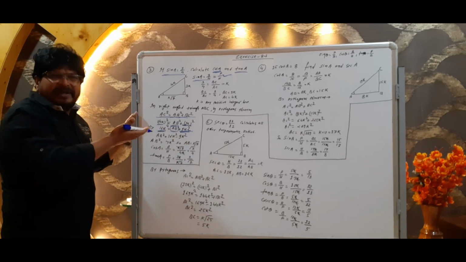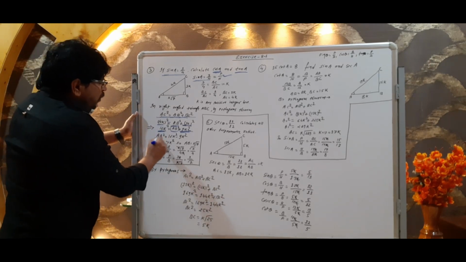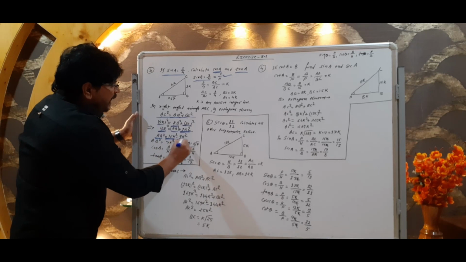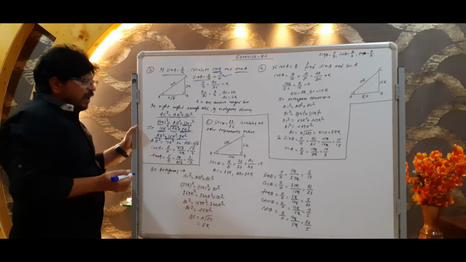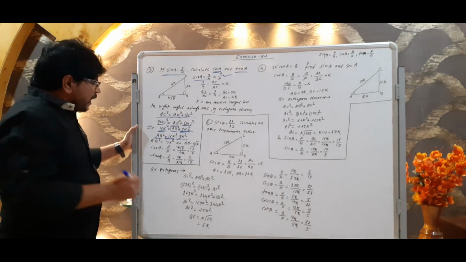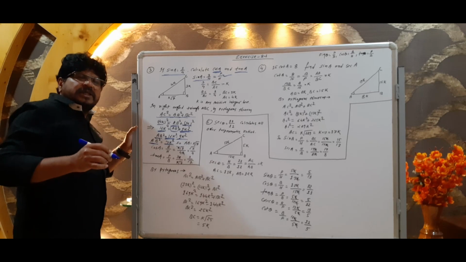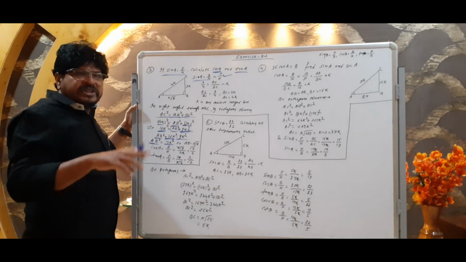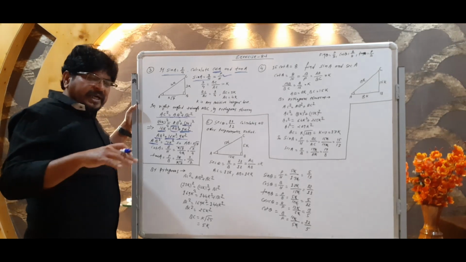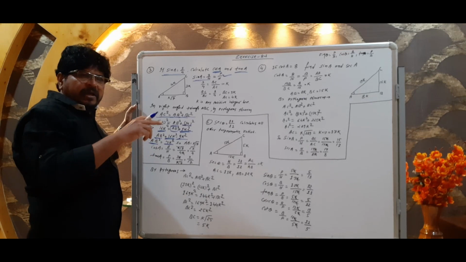This concept you might know very well from 10th class. 16 minus 9, what will we get? We will get 7. So AB square is equal to 7k square. It means AB is equal to under root 7k square. K square is already a square, so k we can write out of the root. So we can write k under root 7.